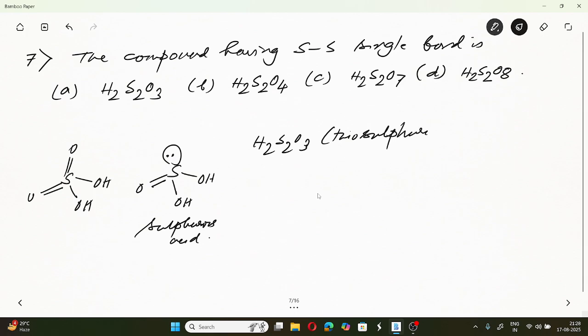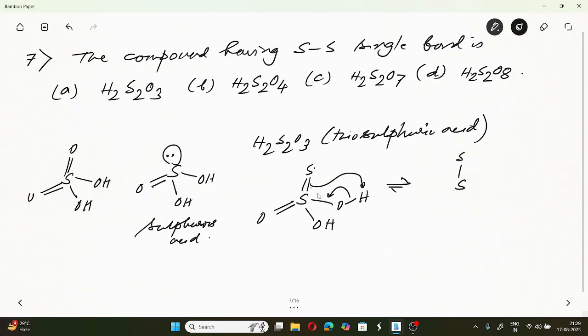Thiosulfuric acid. So if we look at thiosulfuric acid, the structure is somewhat similar to sulfuric acid, except that one of the oxygens is replaced by sulfur. It has been found that there is a tautomeric equilibrium, where this proton is taken from here and comes to this position.